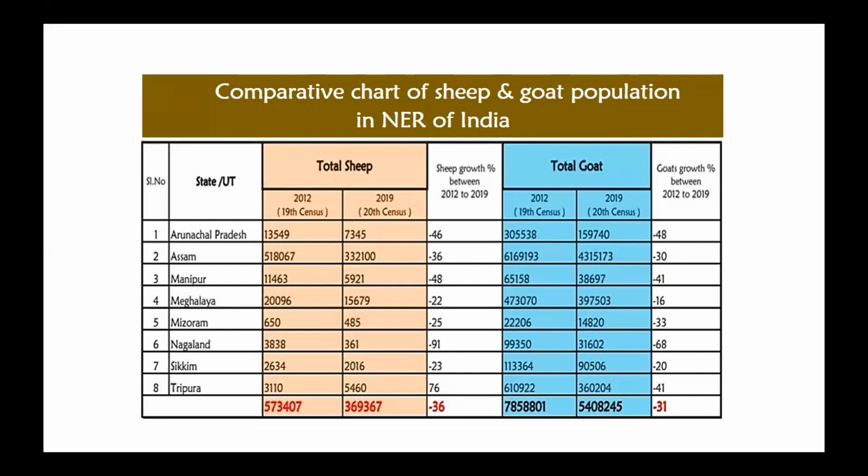As per the latest livestock census, there are 5.4 million goats, and sheep in the latest one is 3,69,367. So among the small ruminants, goat is more preferred.